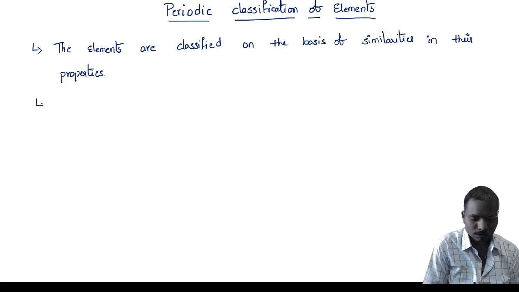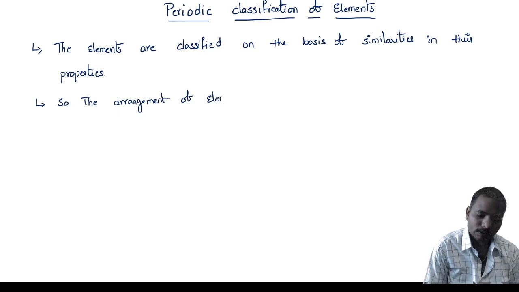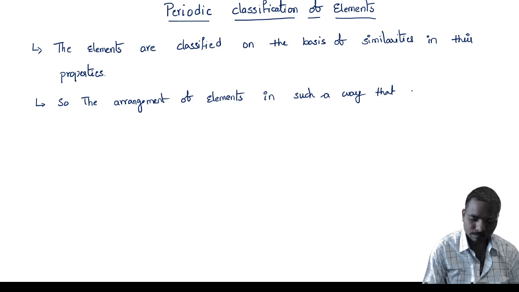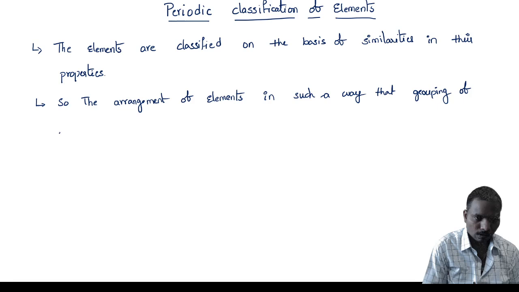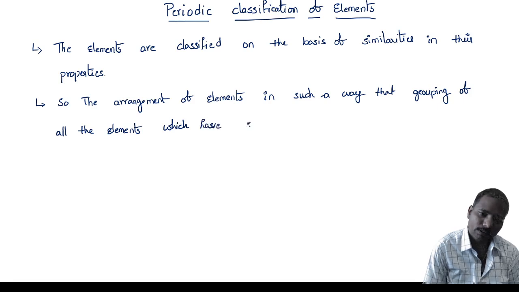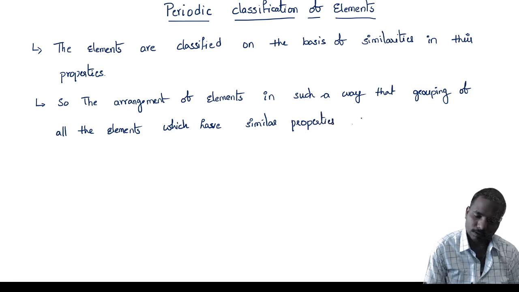The arrangement of elements in such a way that grouping of all the elements which have similar properties is called periodic arrangement.